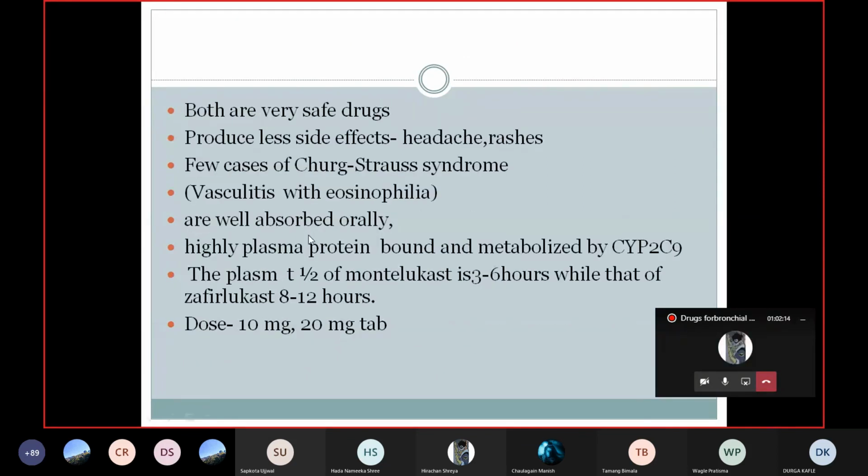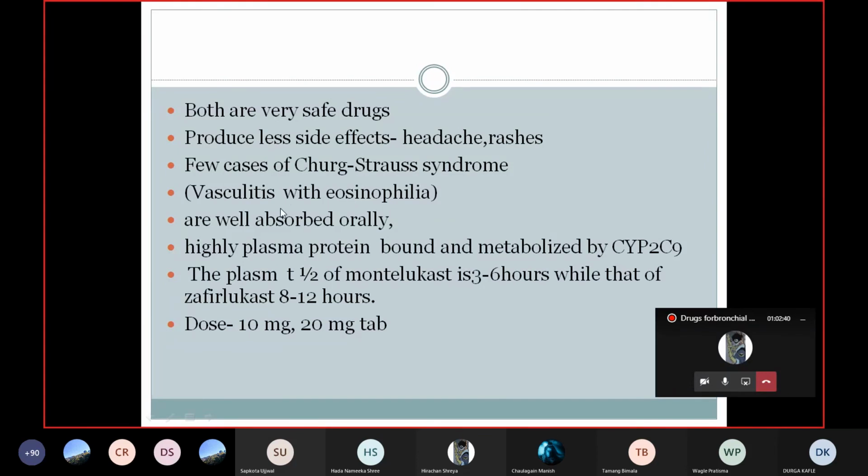Both are very safe drugs and produce few side effects, like headache, rashes, and a few cases of Churg-Strauss syndrome. This is a syndrome associated with vasculitis and eosinophilia: there is inflammation of the blood vessels that may lead to hemorrhage and petechiae. These are the characteristics of Churg-Strauss syndrome, which is very rare.